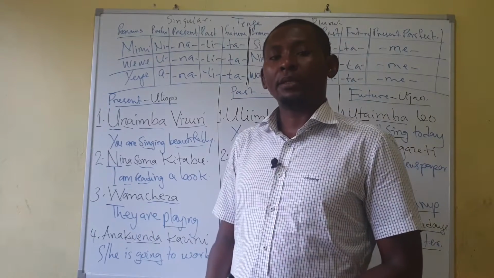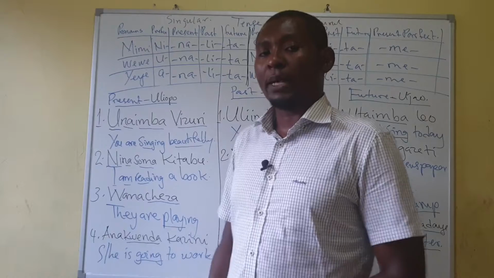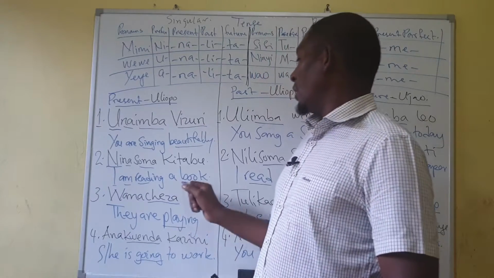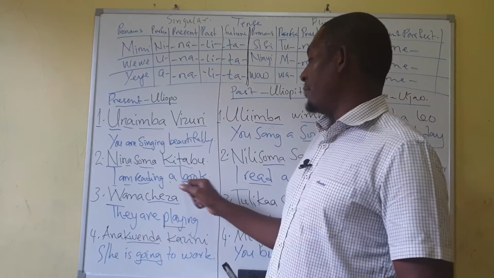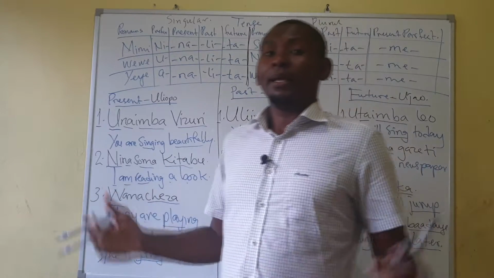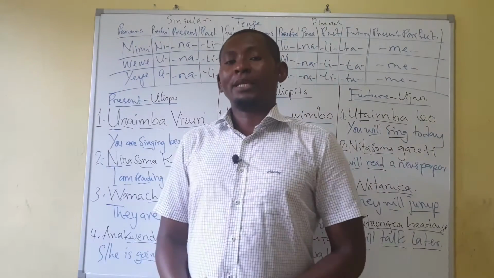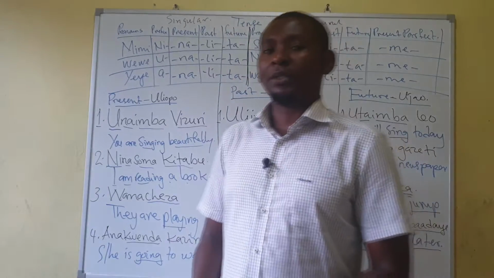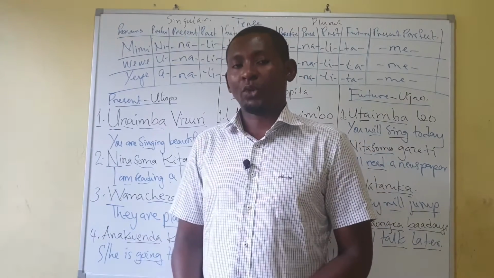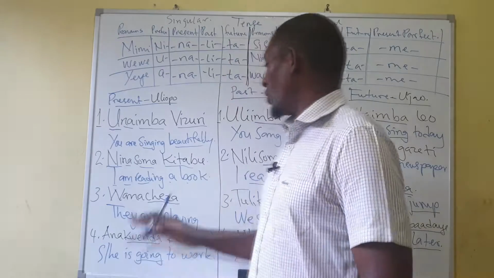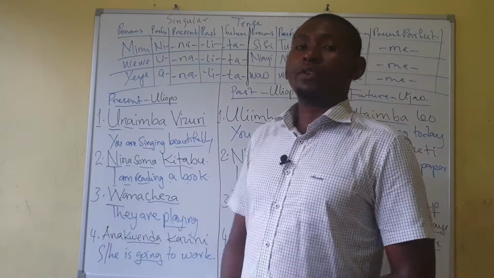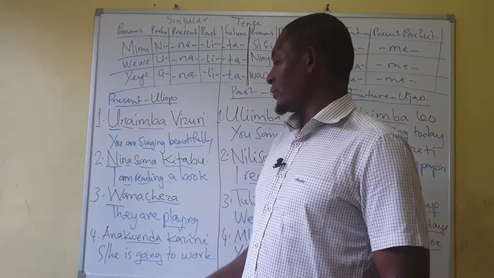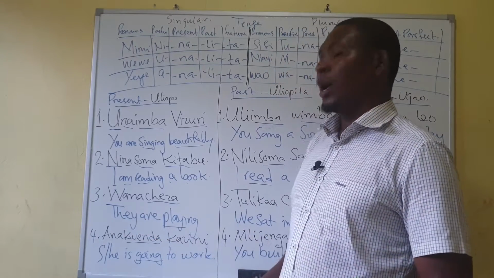So, Ninasoma kitabu. Kitabu, it's a book, as you've said in the second episode that we have no articles. You don't have to worry about that. So kitabu, it's book.